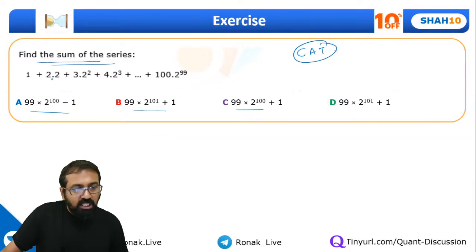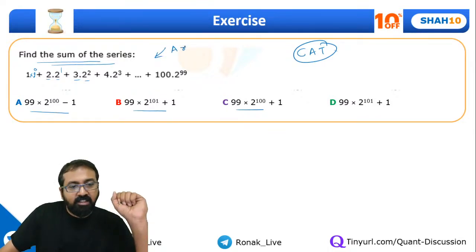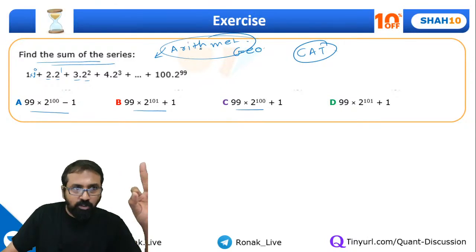They'll give you options like this one. Now, as you see, this is 1 into 2 raised to 0 plus 2 into 2 raised to 1, plus 3 into 2 raised to 2, plus 4 into 2 raised to 3, and so on. So guys, this is nothing but an arithmetico-geometric progression, so you can solve it by that method also. Here, every time the power is getting multiplied by 2.